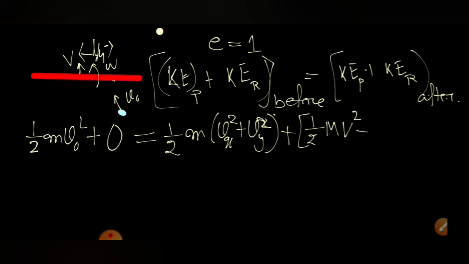Half m v square plus half m Vcm square plus half ICM omega square, where ICM is ml square by 12, into omega square, and in the question the particle mass is given as small m and the rod mass is given as small m.